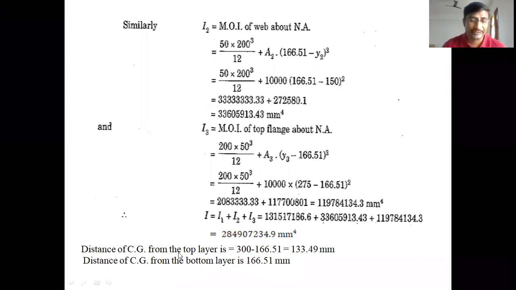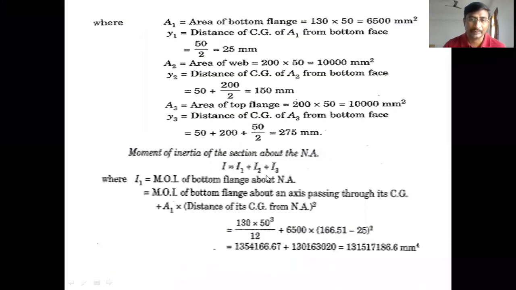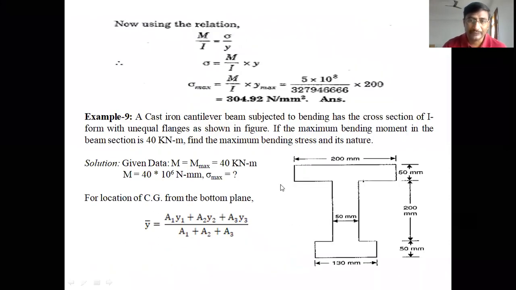So now the distance of the CG from the top layer, that is Y maximum. Which layer is at the maximum distance from the neutral axis? The neutral axis is located at 166.51, the Y bar value, calculated by using this formula, measured from the bottom layer.